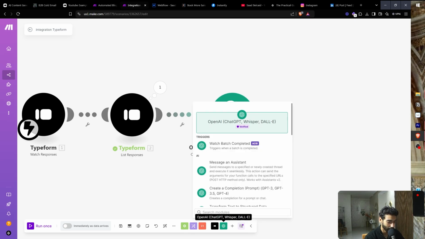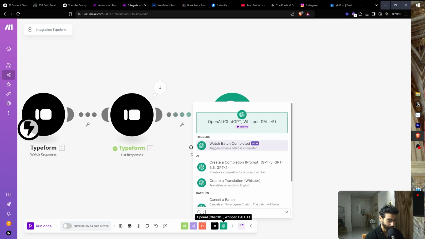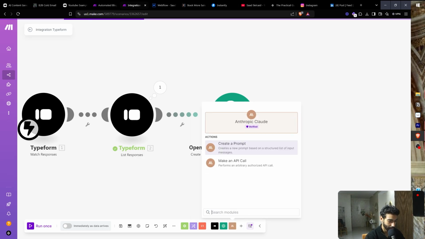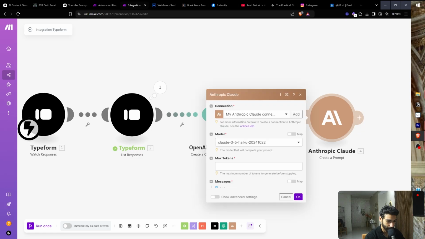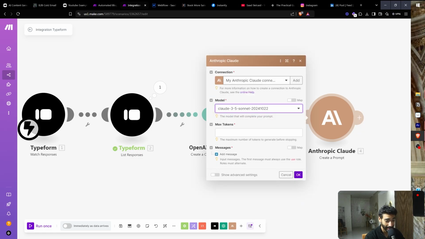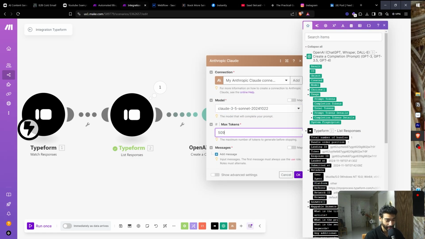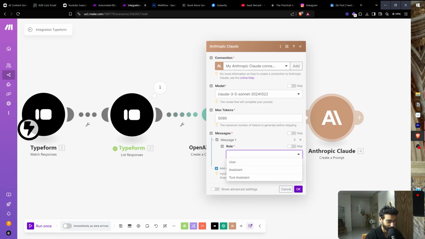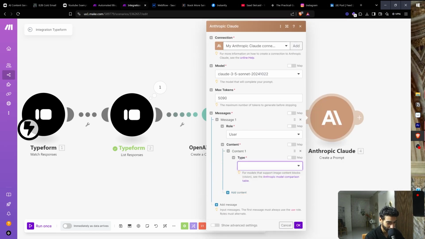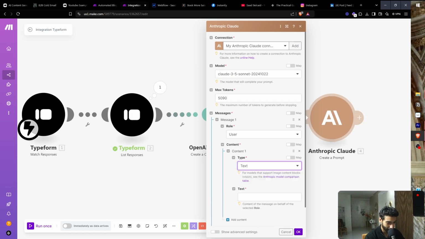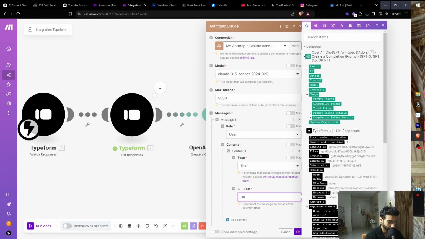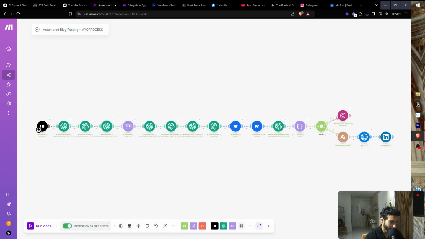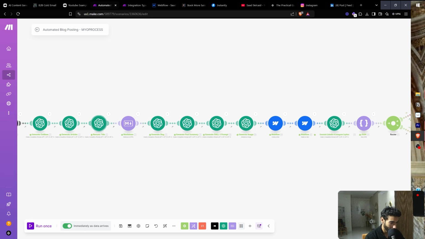And then what we can do is, so now that we have the outline, we're gonna use, let's just use Claude for this one. Let's go plus button, create a prompt, and then let's just use Sonnet, which is the smartest model right now in the entire world. So let's just use text, and then below is an article outline. I don't want to do any copywriting, so I'm just gonna copy this one. Okay, generate article.